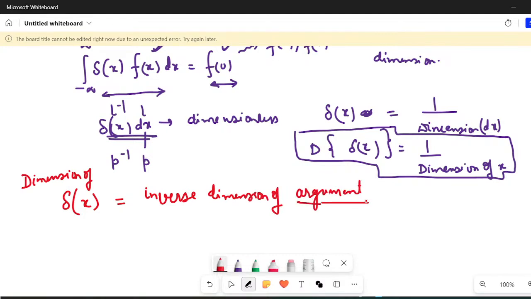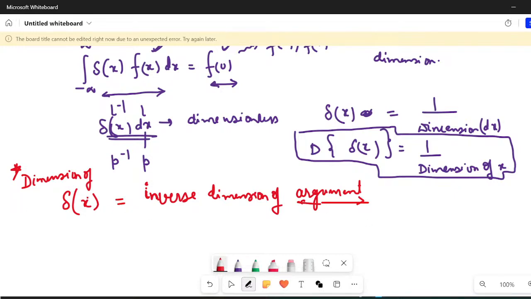So for JEST and TIFR, and for NET also, not JAM and other examinations, because there it's not that much asked. But you have to understand this is not that easy a thing. I'll let you know with a problem also. So the dimension of the Dirac delta function is the inverse dimension of the argument.